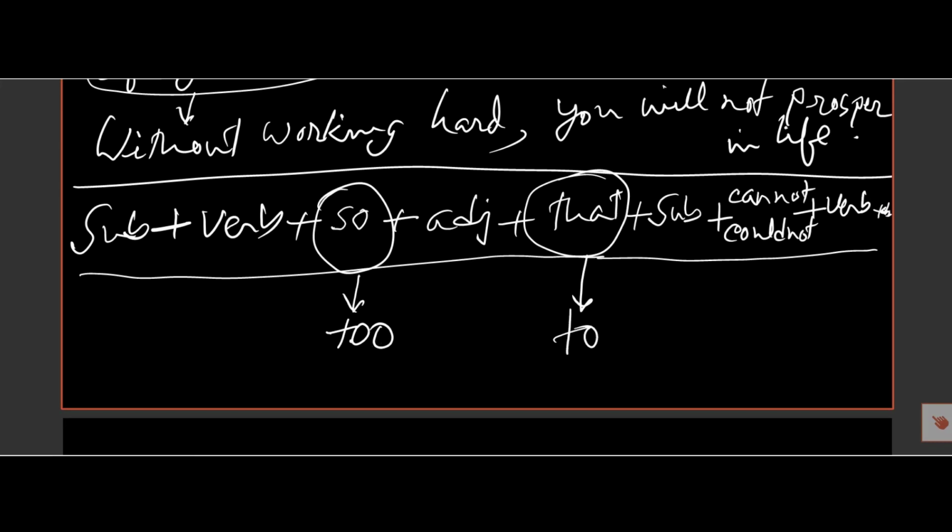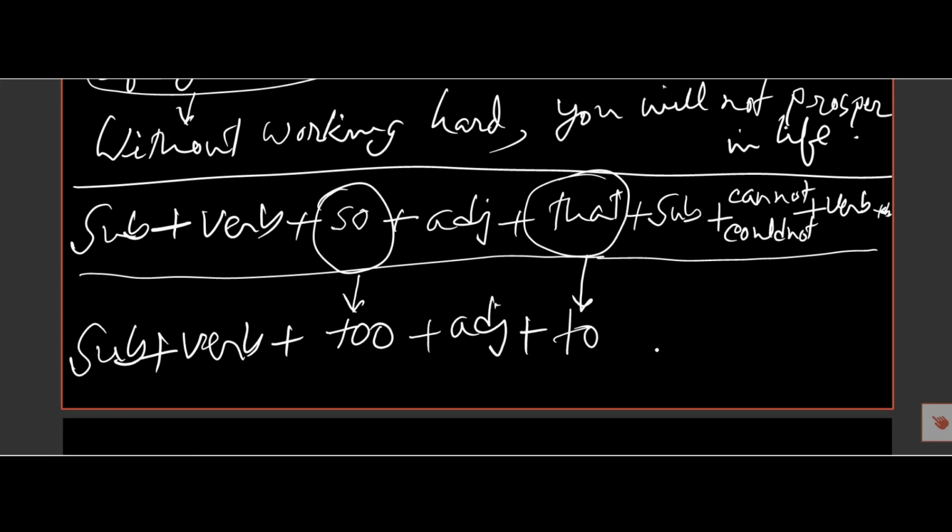These are long pronunciation and the short. So subject, then verb, then too plus adjective plus to, and after to there will be only verb. There will be verb in the present form, then object.